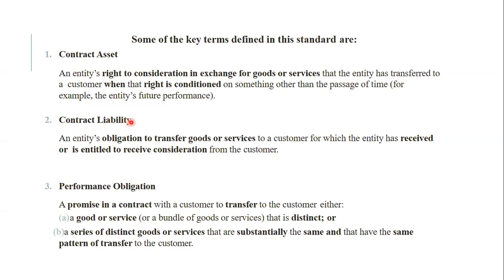A contract liability is an entity's obligation to transfer goods or services to a customer for which the entity has received, or is entitled to receive, the consideration. Consideration is what? Can anyone tell me what consideration is? What is consideration in the case of a contract?